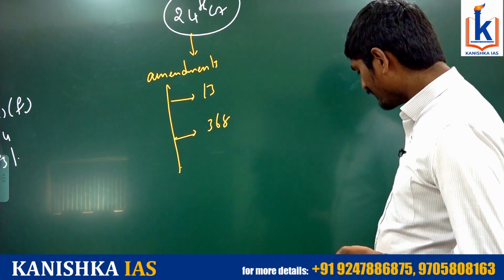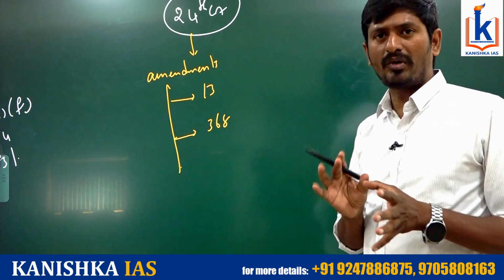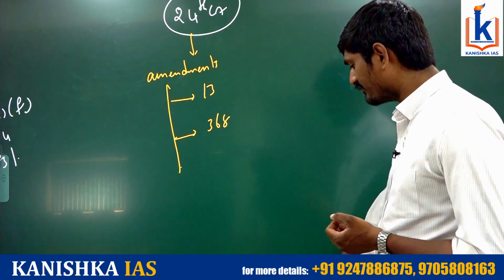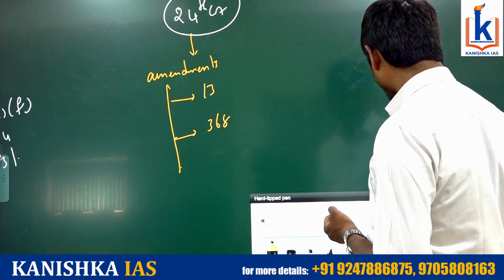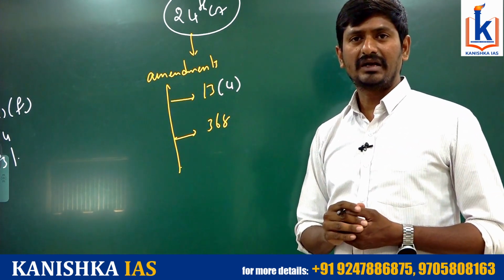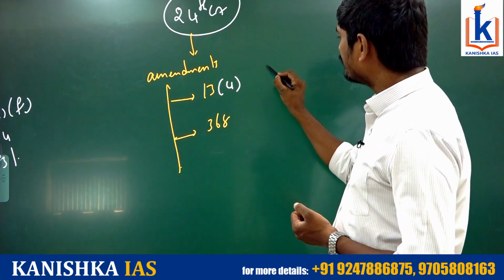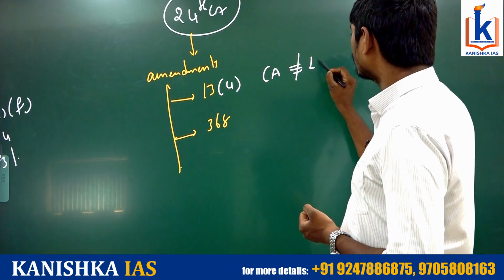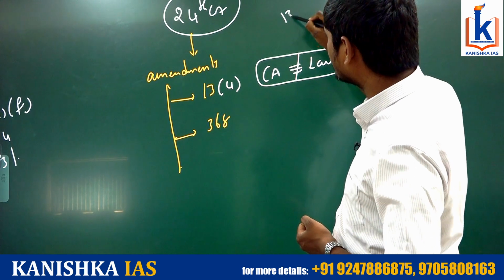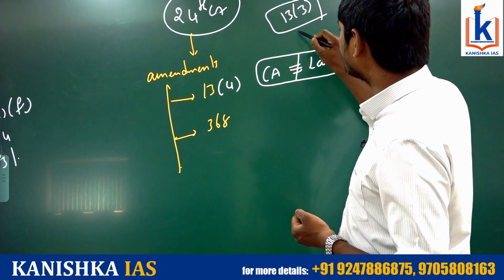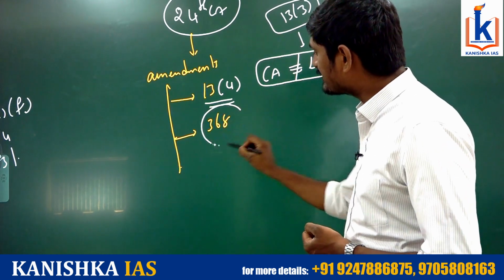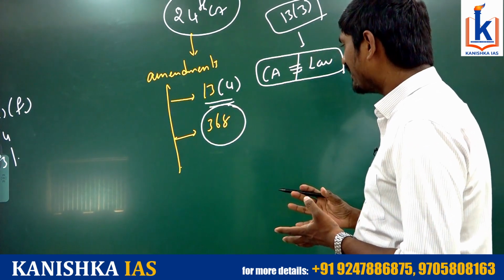For this reason, two important changes have been made with respect to Article 13 and Article 368 of the Constitution. What are such changes? The first one, 13 Clause 4 was added. 13 Clause 4 says the Constitution Amendment Act is not law. Okay, what is implicitly provided under Article 13 Clause 3 has been explicitly, that is openly, provided in the form of 13 Clause 4. And moreover, to Article 368, certain changes were introduced.